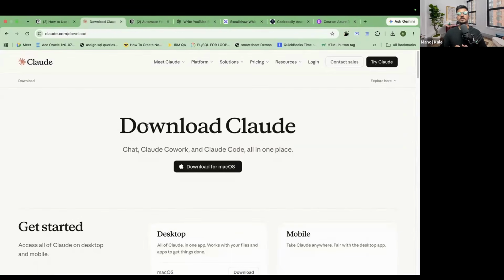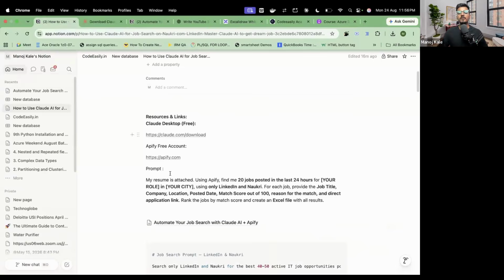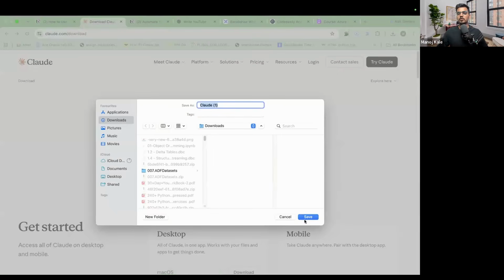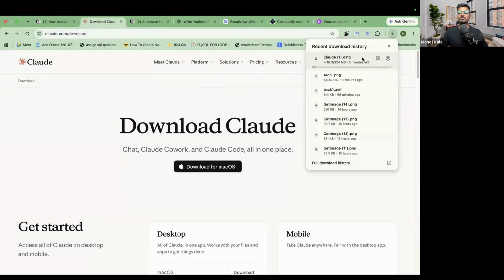So here is the page. This is a Mac laptop, so it is showing download Claude for macOS. But if you have a Windows laptop, whenever you click on the link, you will get the option to download for Windows. Just click on this one. It will show the location and it will start to download. It will be around 300 to 400 MB.